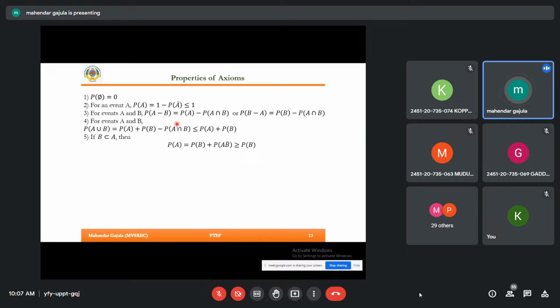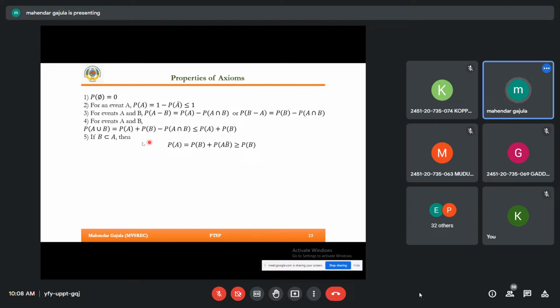Let us see one special case. If A intersection B is the null set, it means A and B are mutually exclusive. In that case, this probability becomes 0. Then the probability of the union is nothing but P of A plus P of B, so you get the maximum value. If P of A intersection B is not equal to 0, definitely this value is less than or equal to P of A plus P of B. We are comparing with P of A plus P of B. If it is 0, you get P of A plus P of B. If it is not 0, then it is less than or equal to P of A plus P of B.